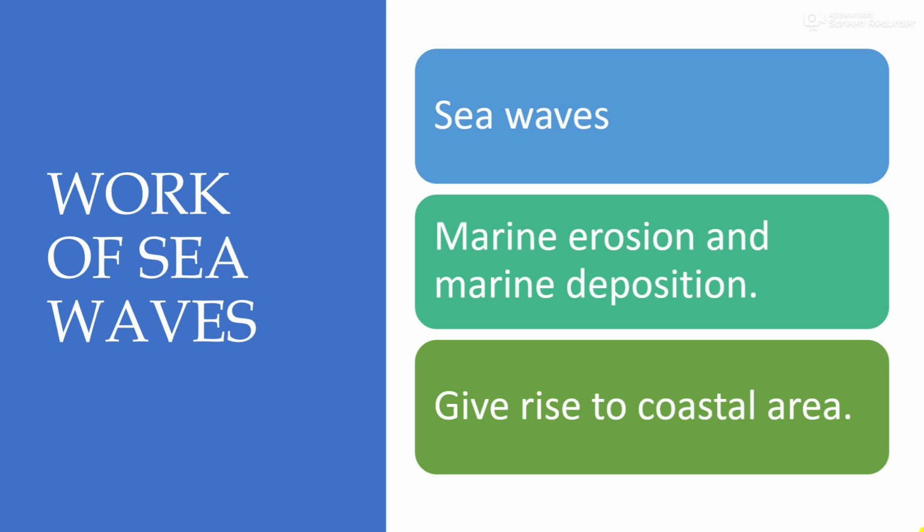Work of sea waves. Now we'll see the different landforms created by sea waves. Sea water performs erosional and depositional work through sea waves. It is also aided by currents, tides, and storms. The work of sea waves is also known as marine erosion and marine deposition. It is confined to a narrow belt along the coast, and the erosional and depositional work of sea waves give rise to coastal landforms.